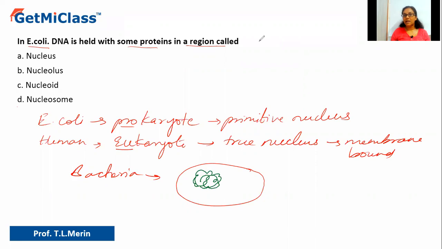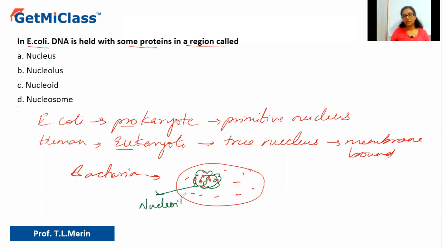It is held by a specific type of proteins. Proteins are bound to the DNA and they keep that DNA together in one particular region within the cytoplasm. So this region where the DNA is held together within the cytoplasm with the help of the protein, what is this called? This is not called nucleus. This is called nucleoid.